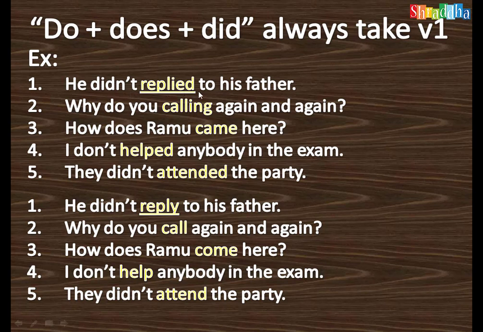He did not replied. What is wrong in this sentence? Did is there, negative not is there, but it should be V1 form. He did not reply. Reply is the correct form of the verb. He did not reply to his father. Replied is wrong. Why? Because do, does, did always take V1 form only. So the correct form of verb is reply. He did not reply to his father.